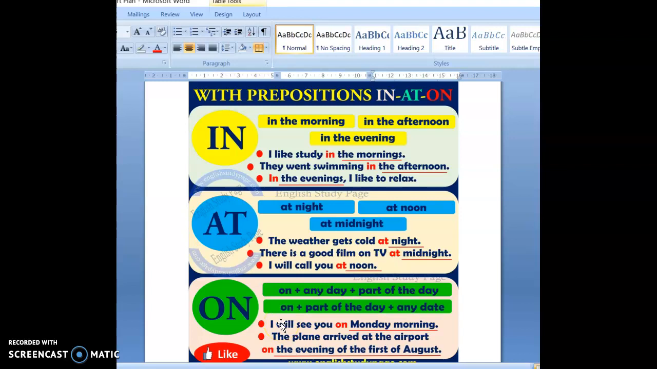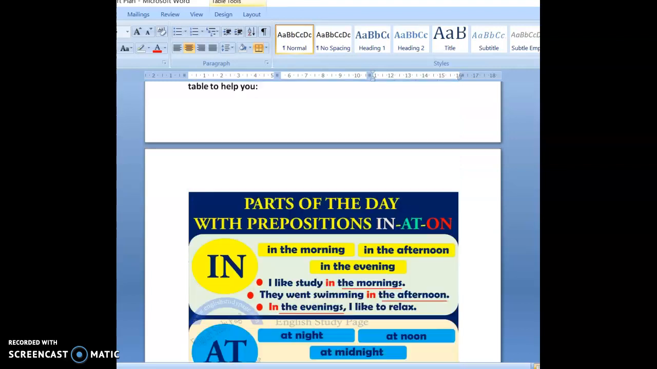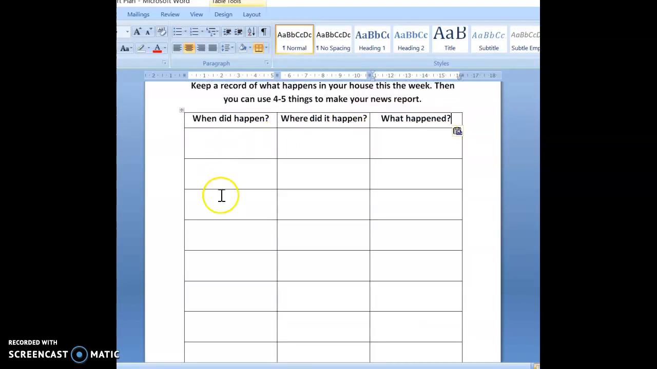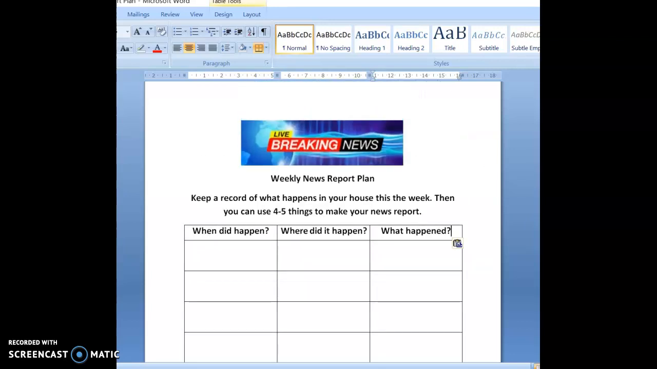Have fun, make a good plan, okay? You can write in English or in Italian on this or draw pictures. It's just for you, okay? And it's to help you make your video at the end of the week.